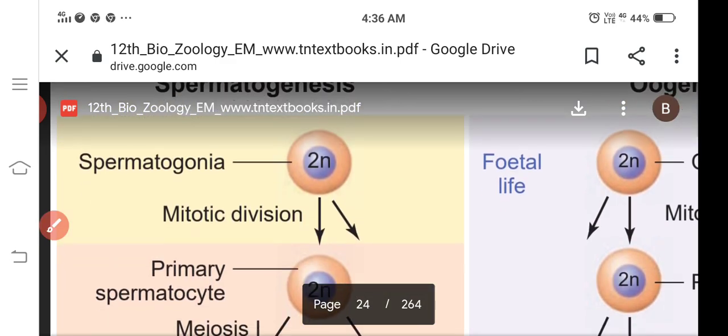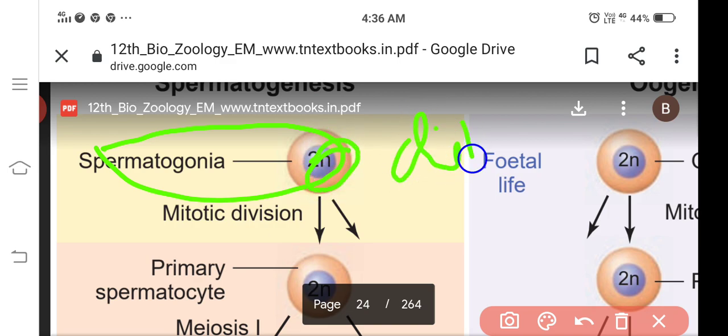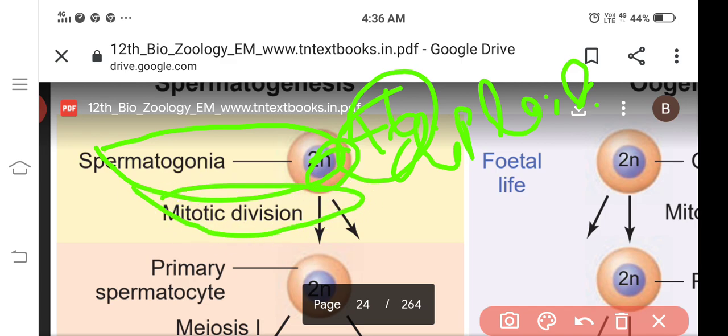The spermatogonia formed on the inner surface of the seminiferous tubules are diploid in nature. So totally 46 chromosomes are here, 23 pairs. First, a mitotic division takes place to form primary spermatocytes.